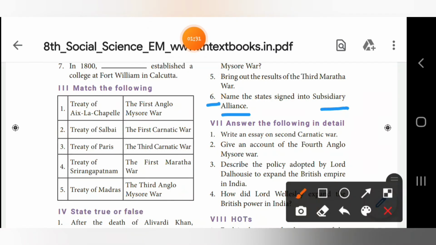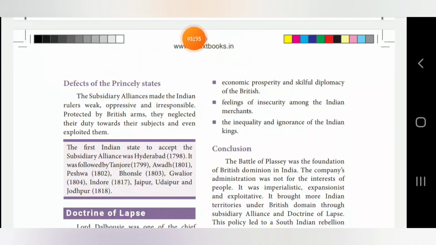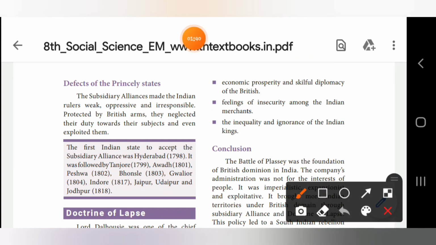Sixth answer is in page number 22. So left hand side here in this box. Okay. The first Indian state to accept the subsidiary alliances was Hyderabad.